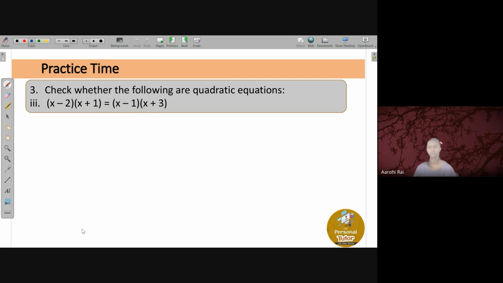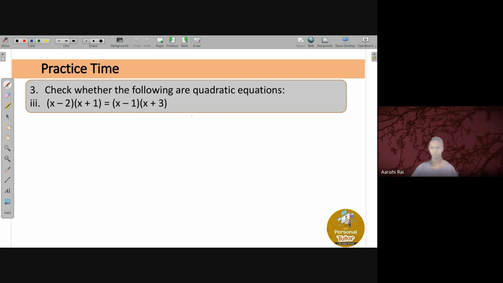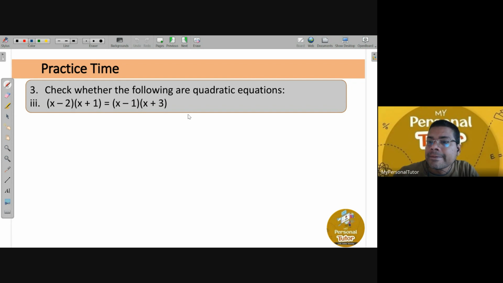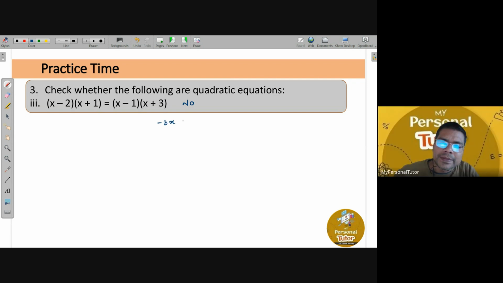Oh, yes, sir. All right. Is it a quadratic equation, Arohi? No, sir. Pardon? Oh, is it not a quadratic? Why? Sir, I got minus 3x plus 1 equal to 0.